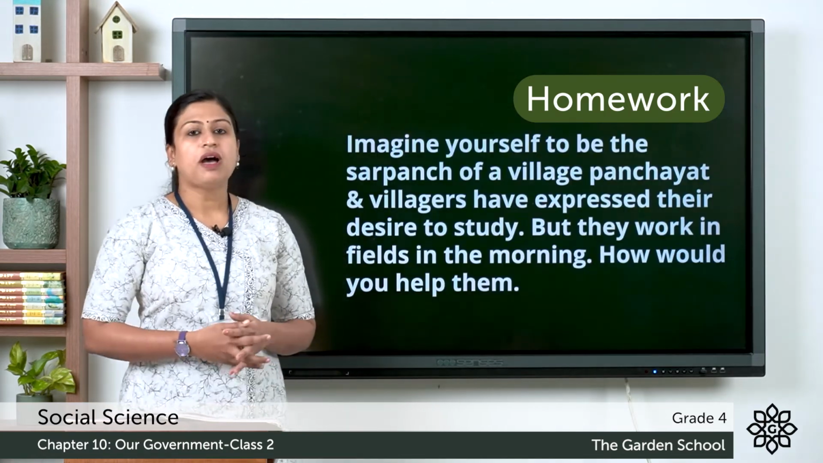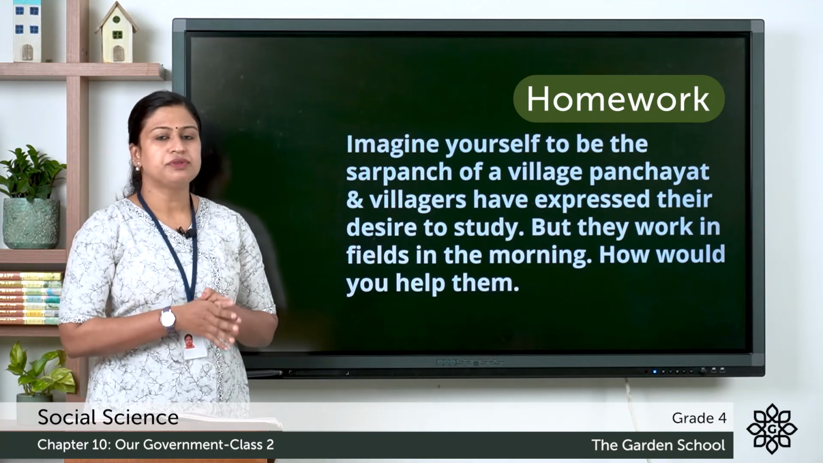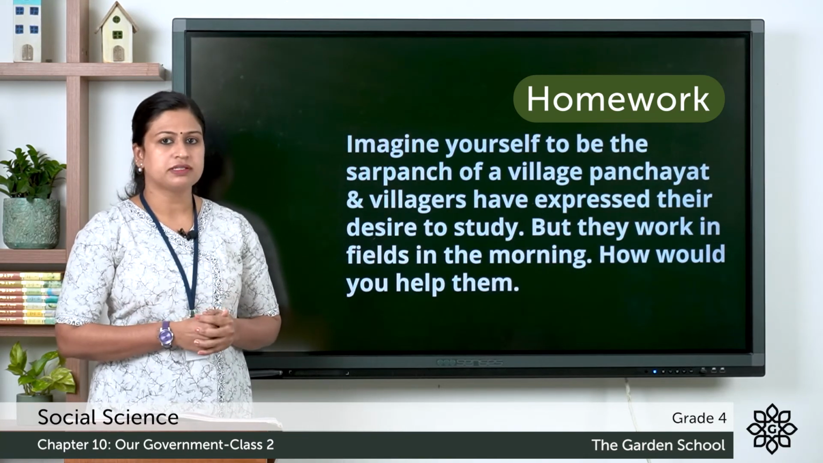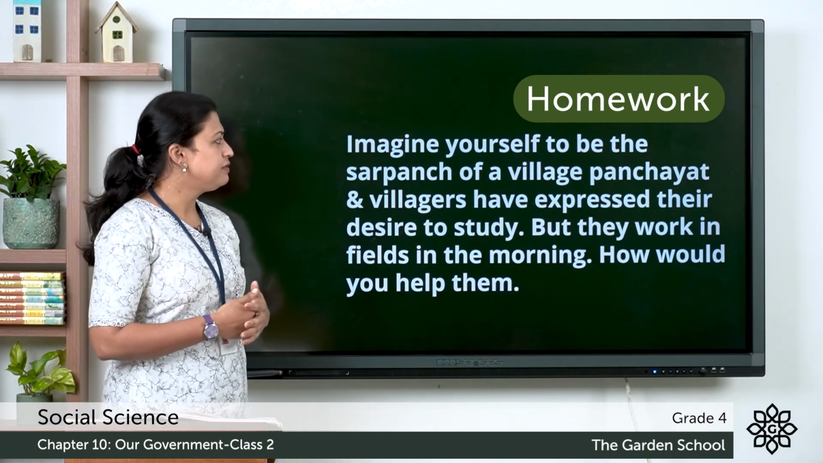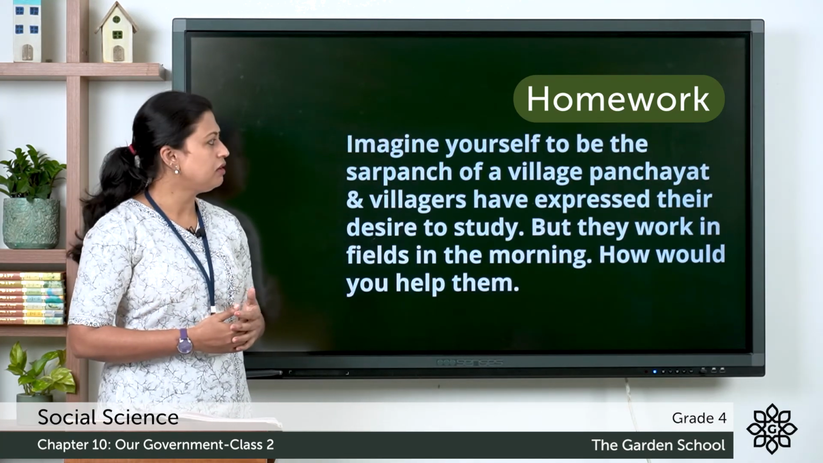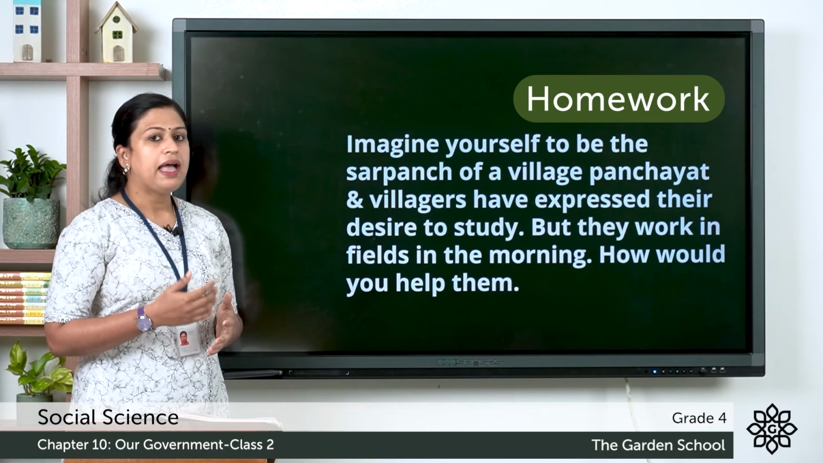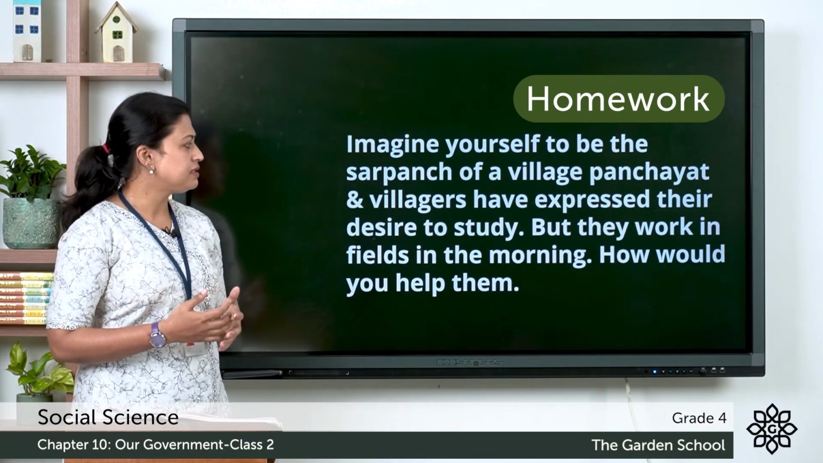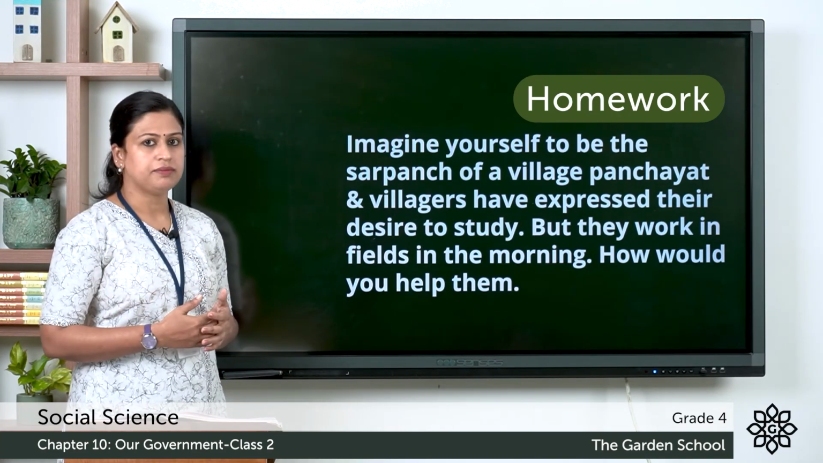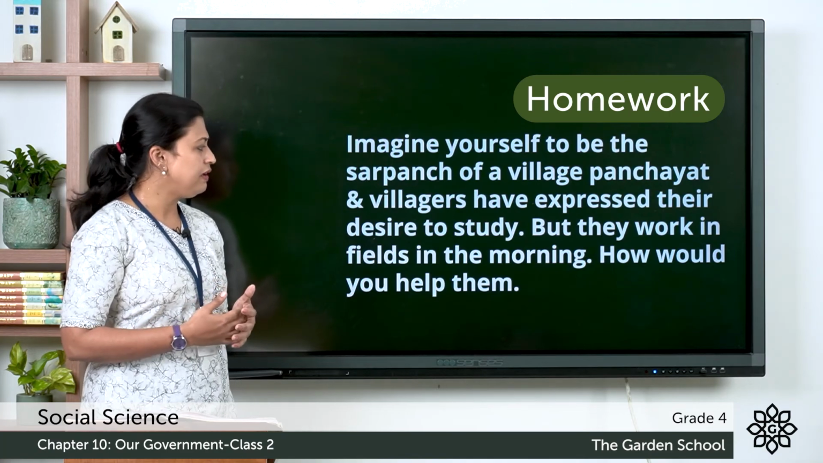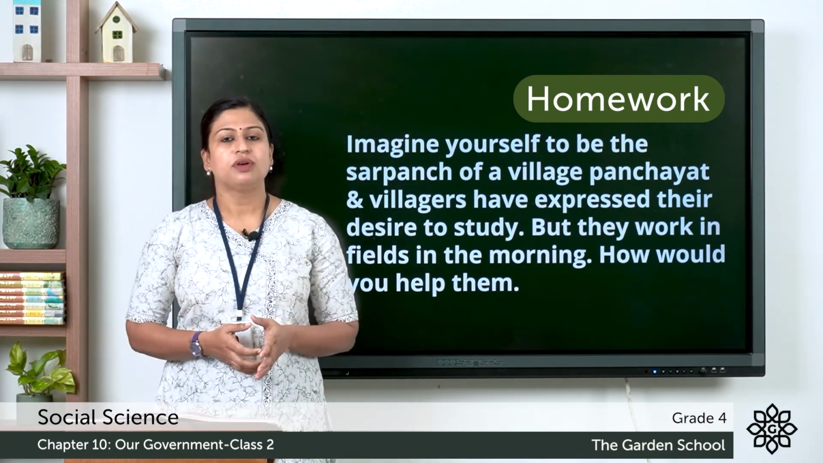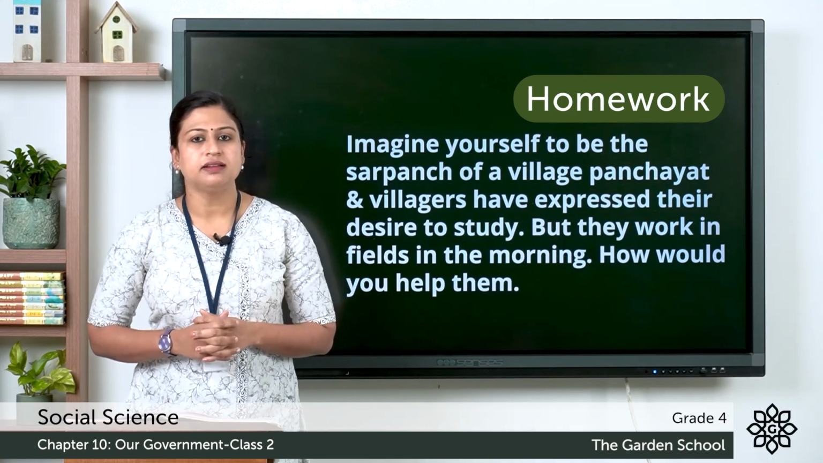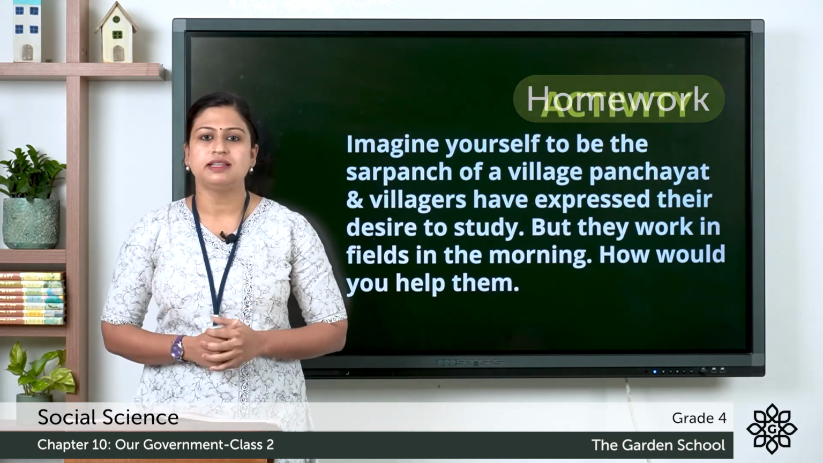Next, you have an activity which you have to do and submit in Microsoft Teams. And the question is, imagine yourself to be the sarpanch of a village panchayat and villagers have expressed their desire to study, but they work in fields in the morning. How would you help them? So, you have to write the answer and then submit in Teams.